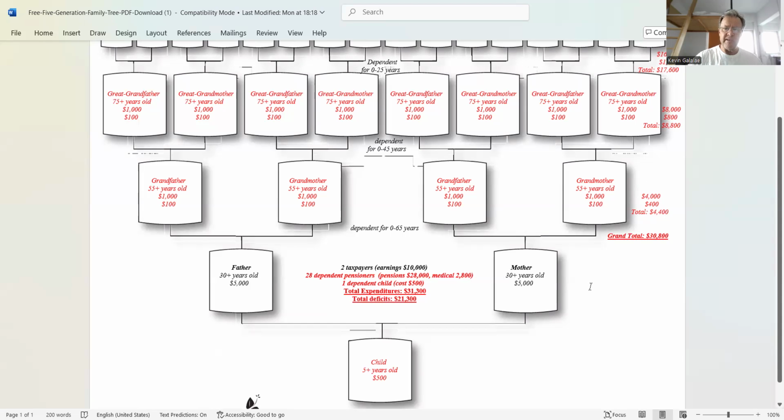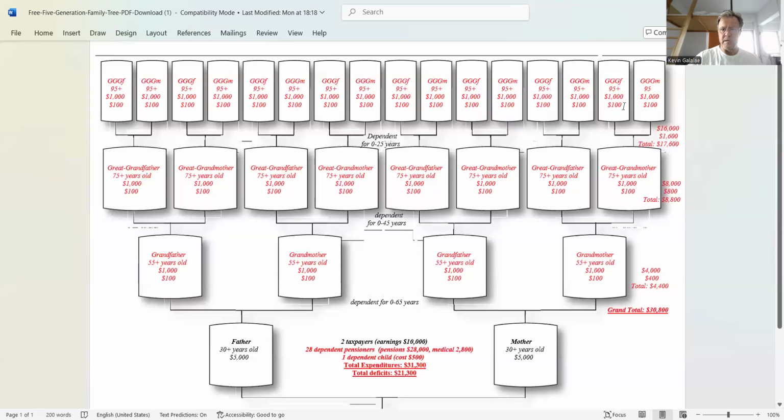But what happens if life expectancy rises to 120, right? Then you're adding another generation, the great-grandparents, right? So there will be how many of those? 1, 2, 3, 4, 5, 6, 7, 8, 9, 10, 11, 12, 13, 14, 15, 16. And then with those 17, 18, 19, 20, 21, 22, 23, 24, 25, 26, 27, 28. So potentially, in the worst case scenario, these two working people would have to support 28 elderly in old age.